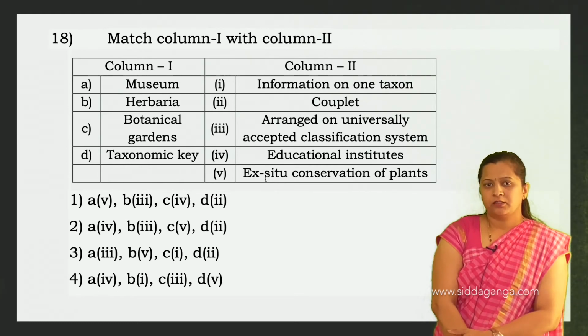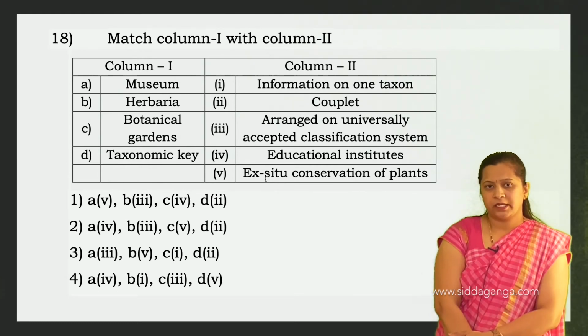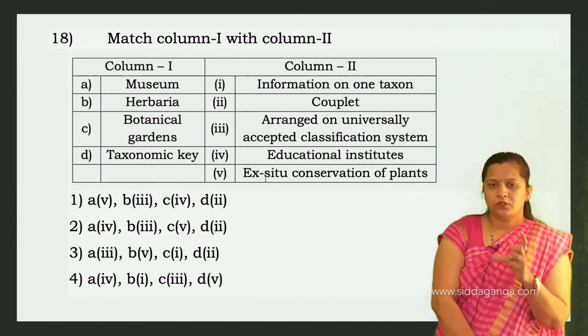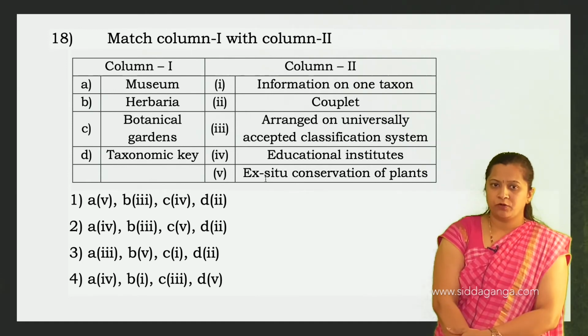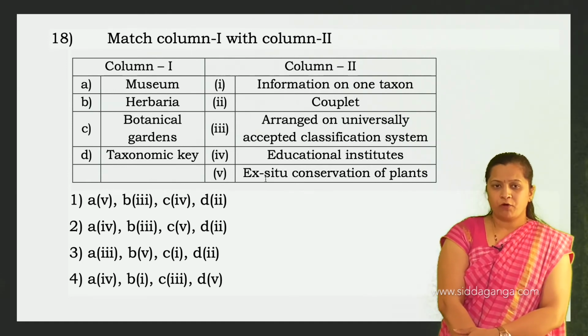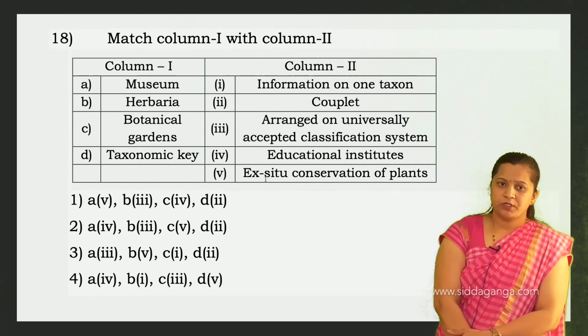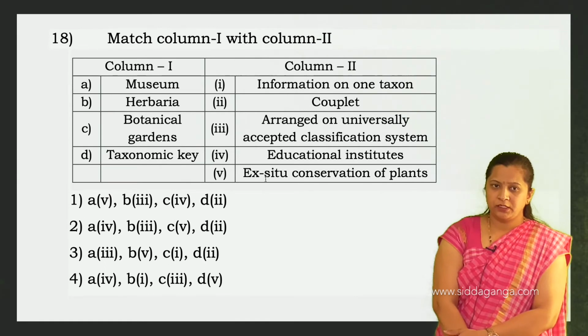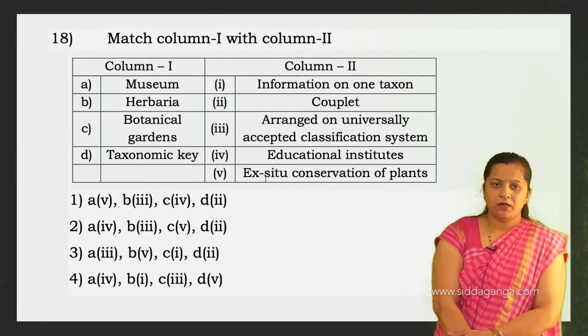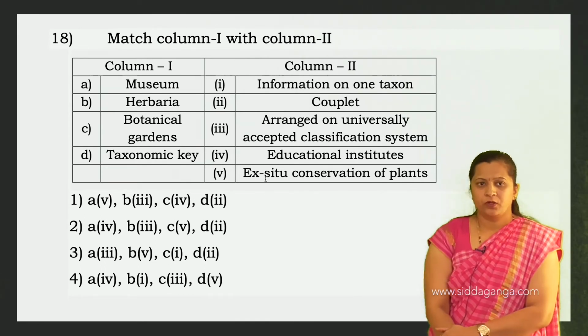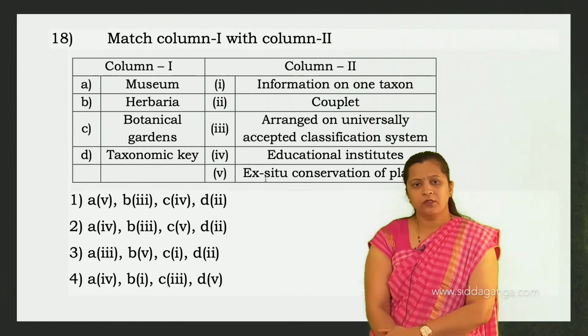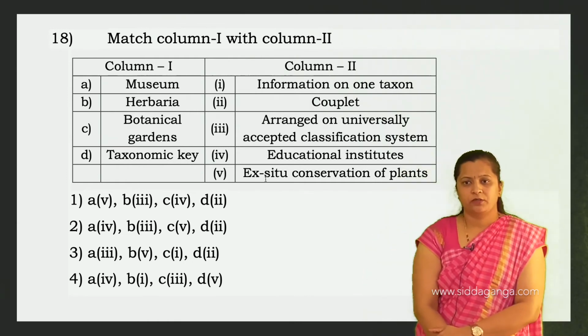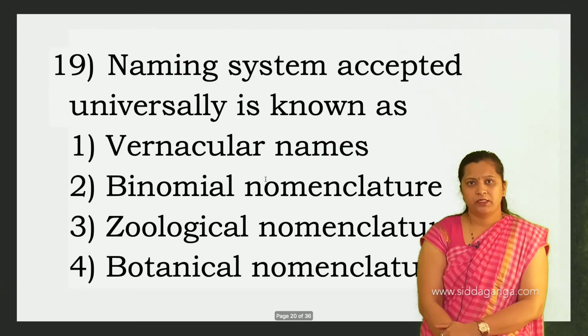As I said, it contains a set of contrasting characters, generally in pairs, which we call a couplet. So for D it is 2. In the 4 options, the right option is the second one: A 4, B 3, C 5, and D 2. Next we will move on to the next question.